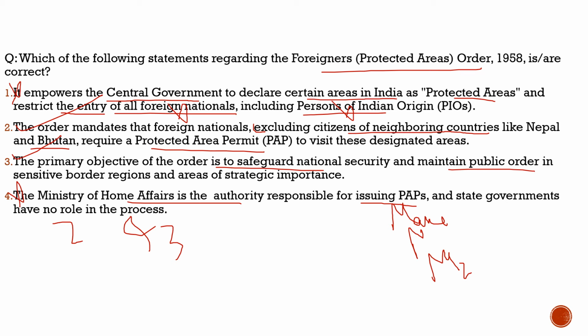And why are we discussing this? Because in 2010, these restrictions were removed from these particular states, from Manipur, Nagaland and Mizoram. But because of the issues in Manipur right now, these restrictions have been reimposed. The insurgency is back in these particular areas. We are seeing Kuki versus Meiteis in Manipur, and it is also believed that some foreign persons have a role to play in these crises. So this is what we need to understand from this question. I hope you have understood it. With this, let's move to another question and try to solve it.